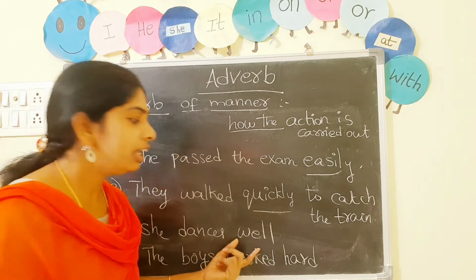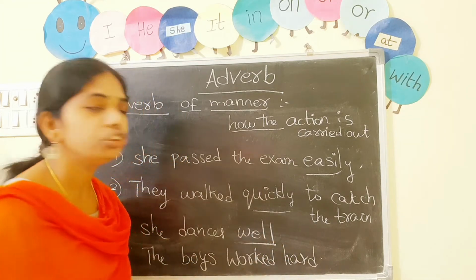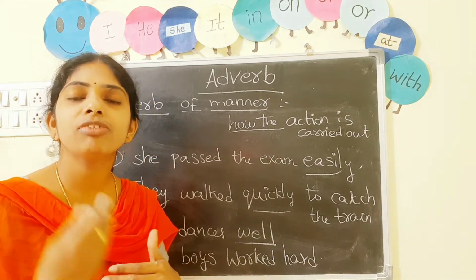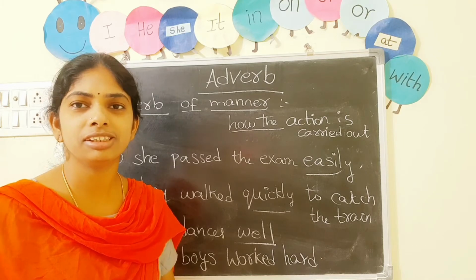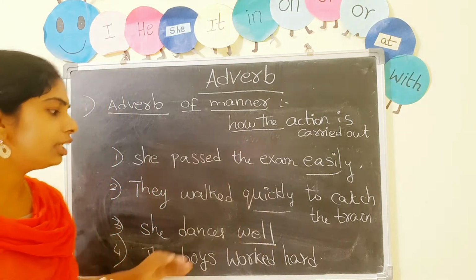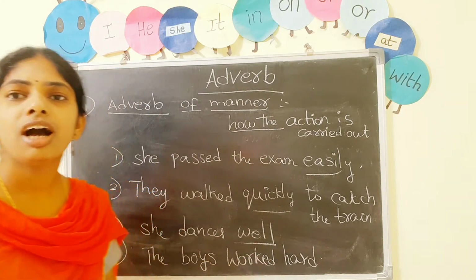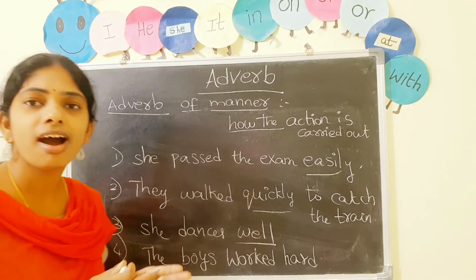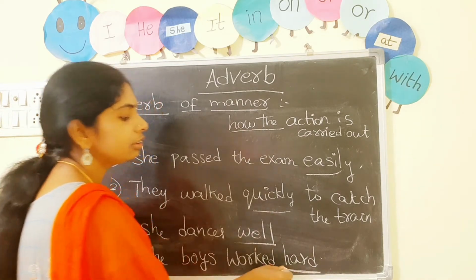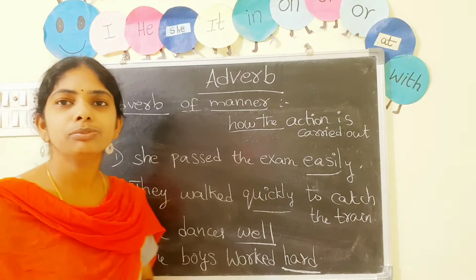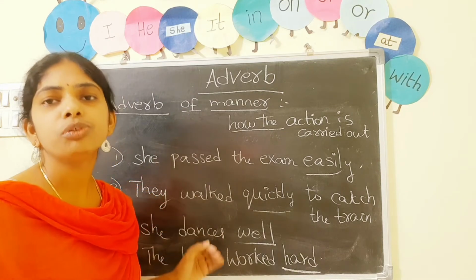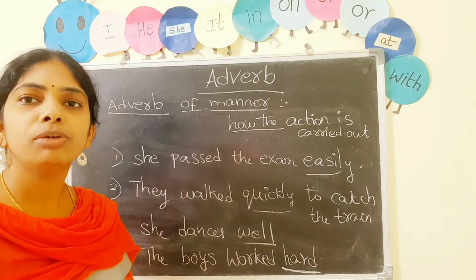So well is an adverb. Make a question, you can find an adverb easily. The boys worked hard. How the boys worked? Hard. So hard is an adverb in the given sentence. So these are a few examples of adverb of manner.